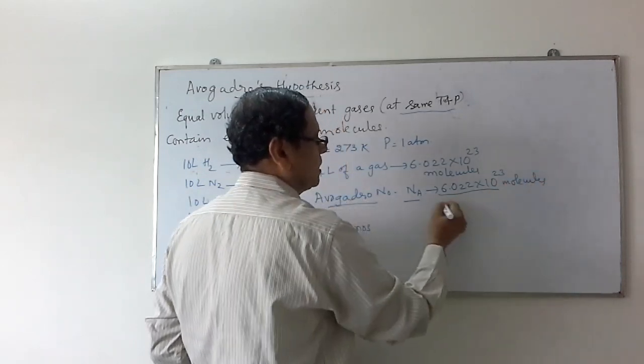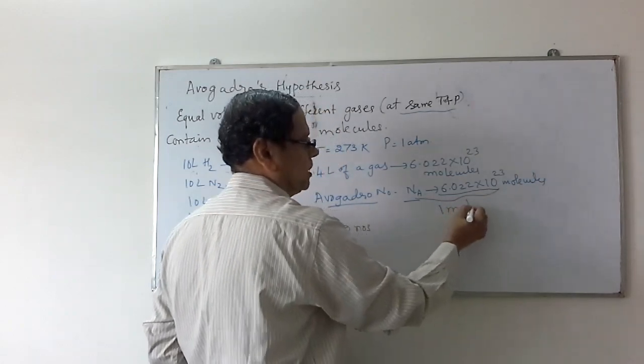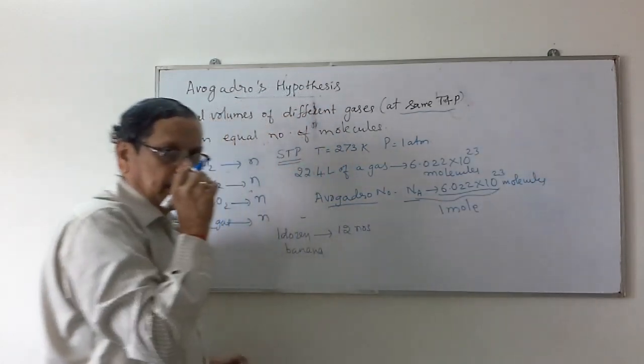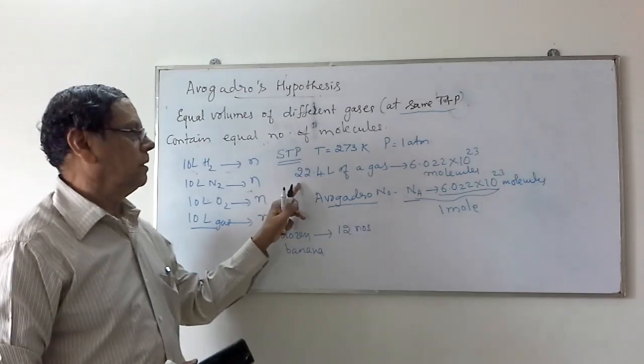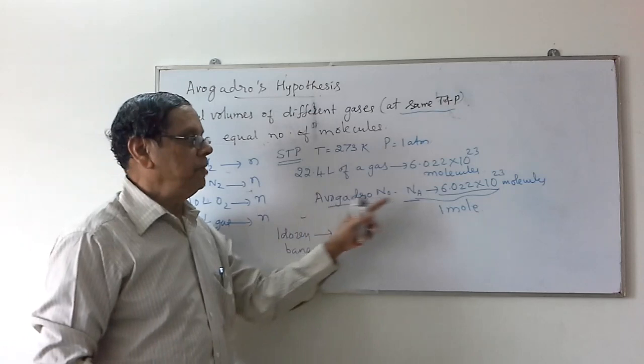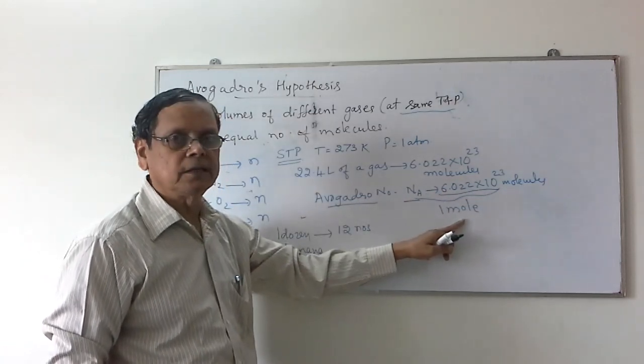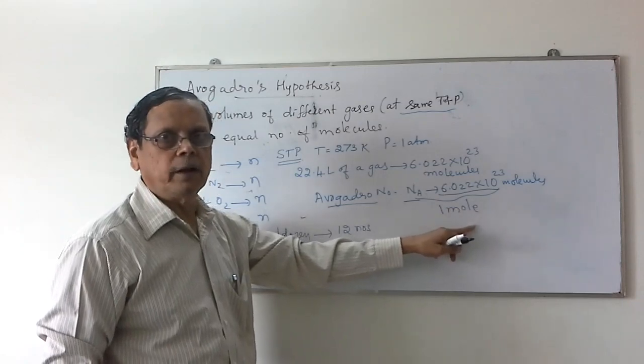This number corresponds to the amount of the substance as 1 mole. So for a gaseous material, 22.4 liters contains 6.022 into 10 to the power 23 molecules, which is named as 1 mole.